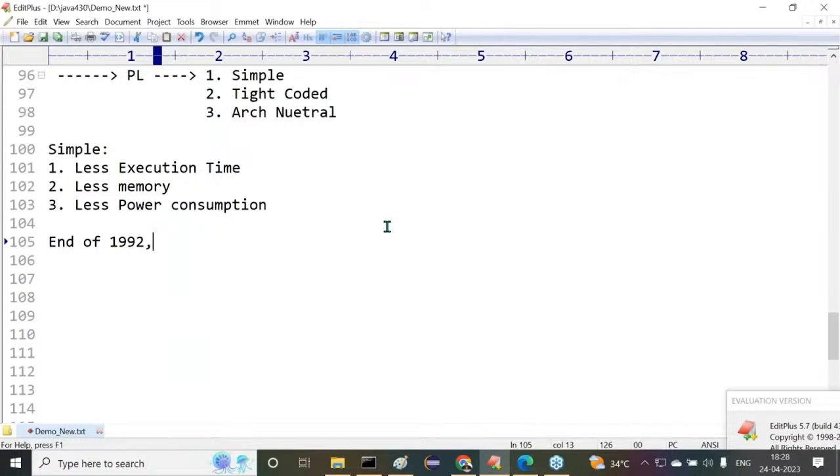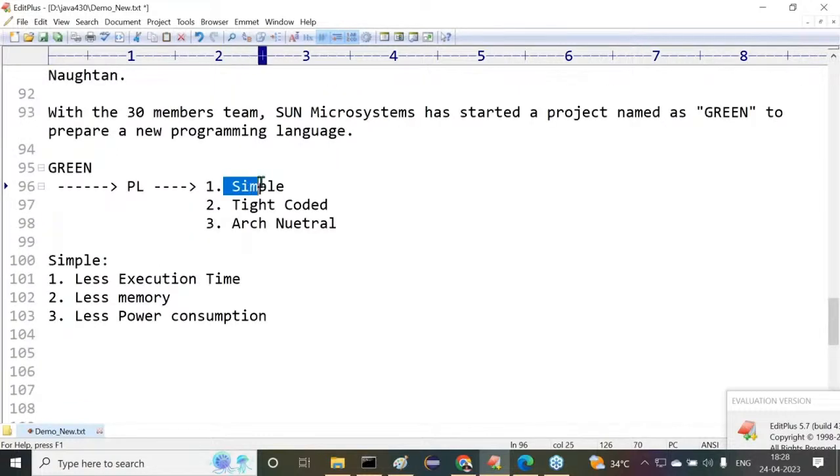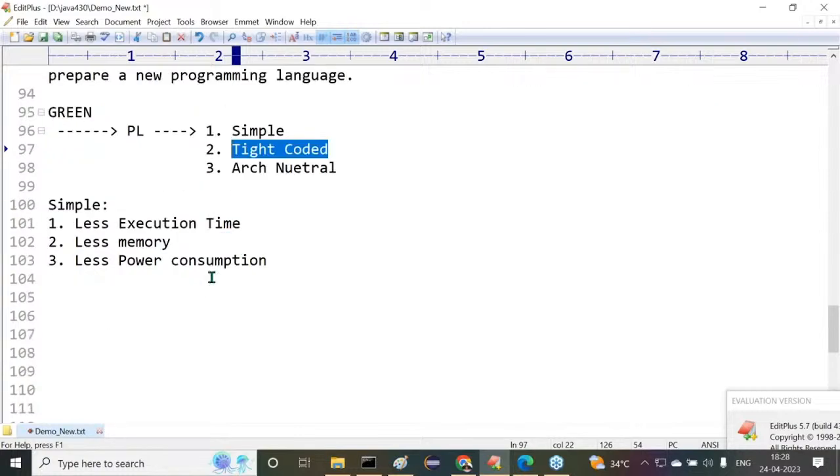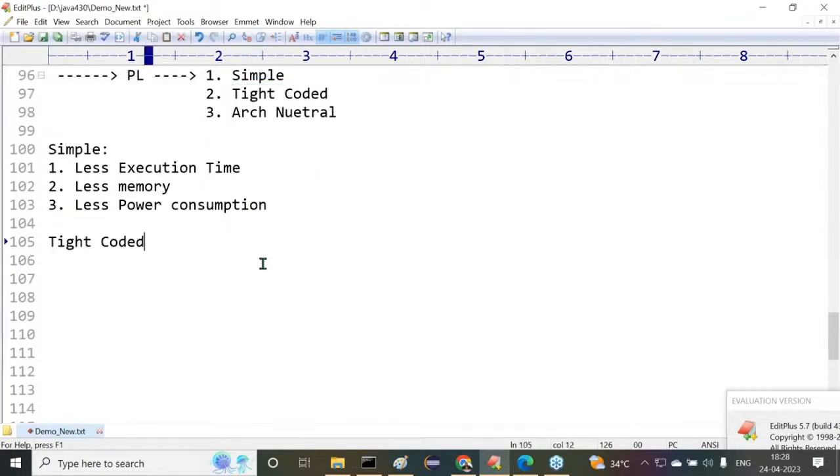Just 1 minute, guys. Only one factor I discussed here. What is that factor? The simple one I discussed here. The remaining two factors I have to discuss. After that, I'll go for the completion of the new programming language. Now let's come to this one. What is this next one again?